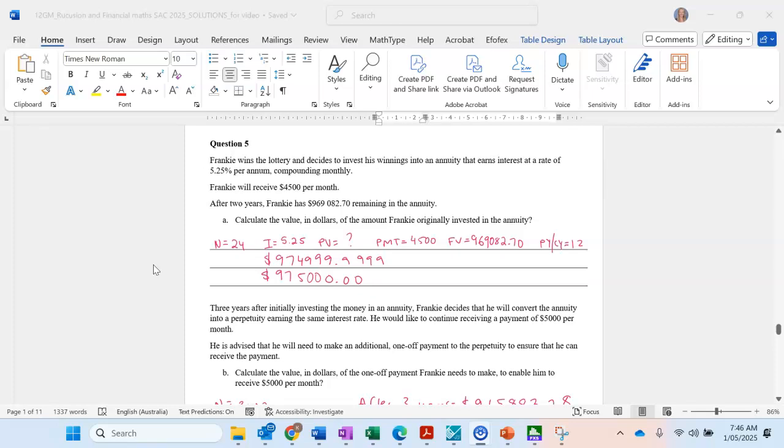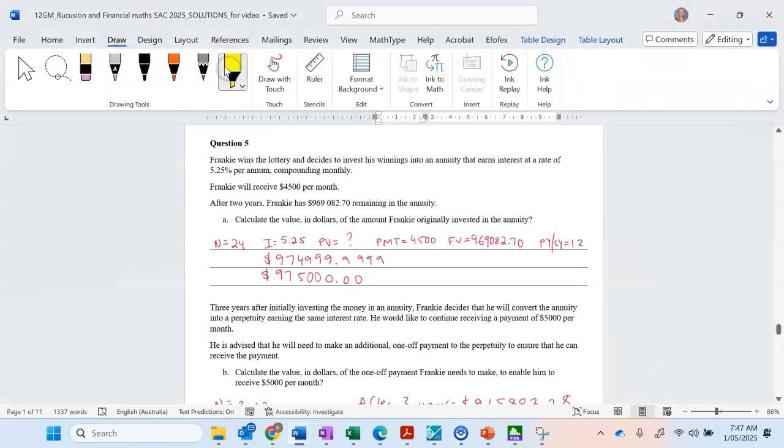So Frankie wins the lottery and decides to invest his winnings into an annuity that earns interest at a rate of 5.2% per annum, compounding monthly. All right, let's just highlight a few things as we go along. So here is our interest rate. It is an investment, so it's important to note whether it's an investment or a loan, and it's compounding monthly.